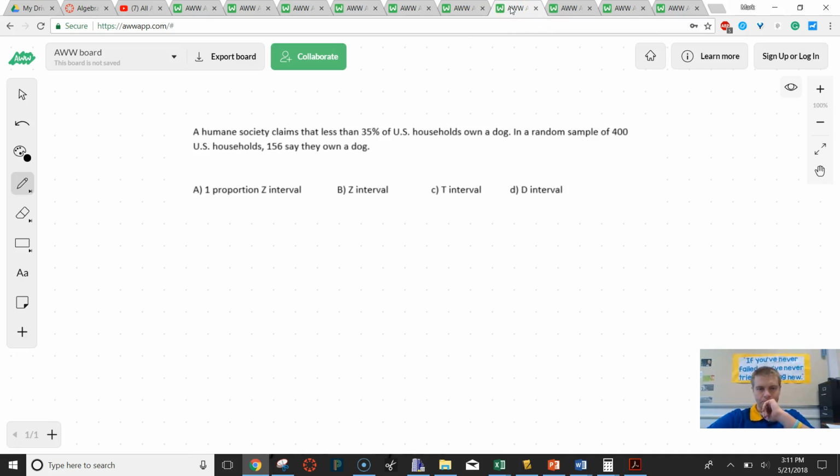Let's look at the next one. It says the Humane Society claims that less than 35% of households own a dog. Out of the 400 samples, 150 say they would. Well, if we're looking at what kind of interval this is, it's a proportion, because it has a percent. So it makes it really easy to decide.